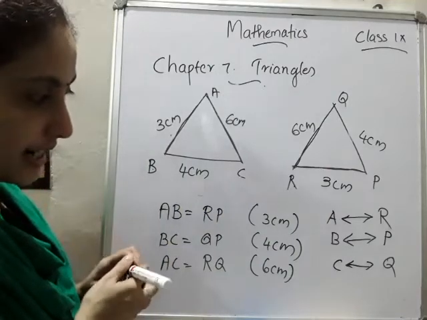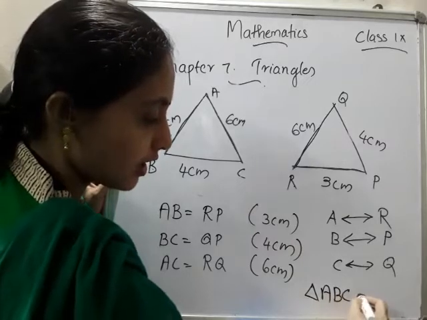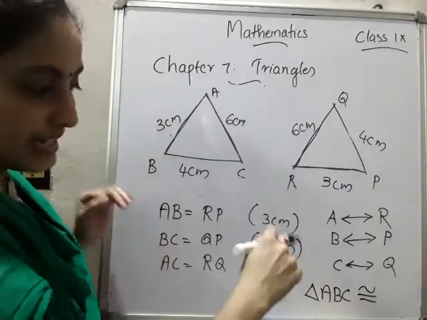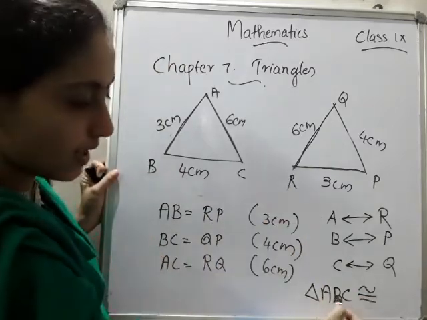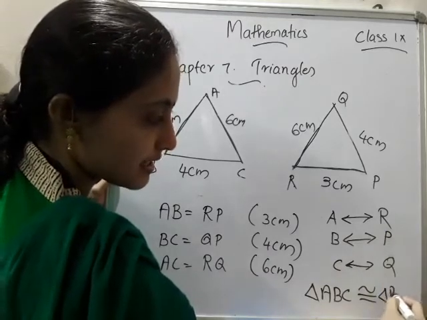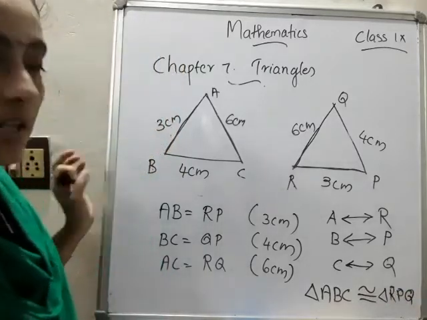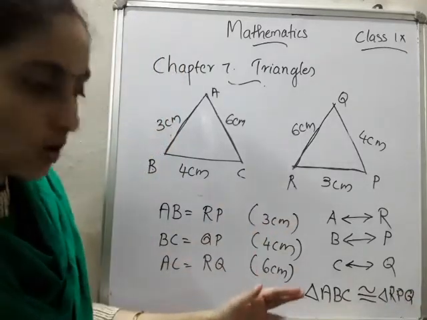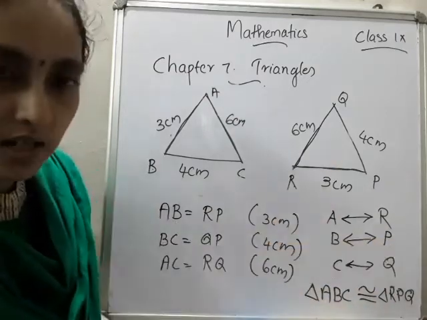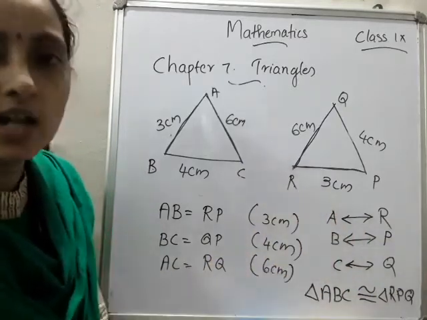So we can write it as triangle ABC congruent to... Do you remember the sign of congruence? One equal to sign and one zigzag line. This is the sign of congruent. Triangle ABC congruent to triangle, you have to write the same letters R, P, Q. We can't change the order because A corresponds to R, B corresponds to P, and C corresponds to Q. We can't write triangle ABC congruent to triangle PQR.